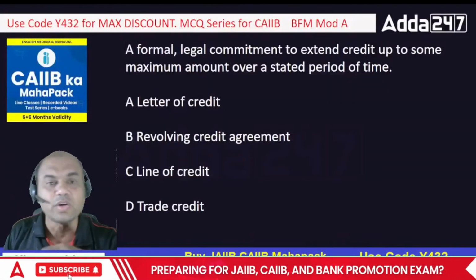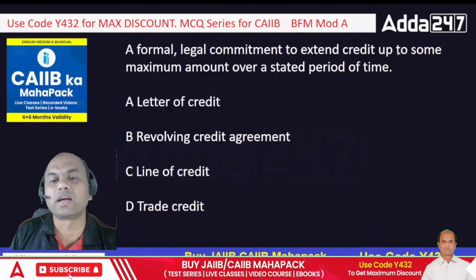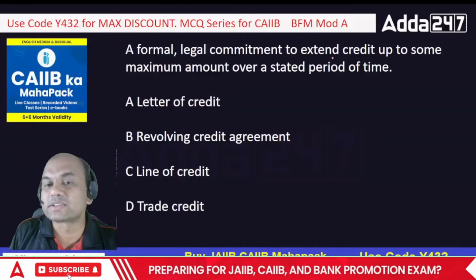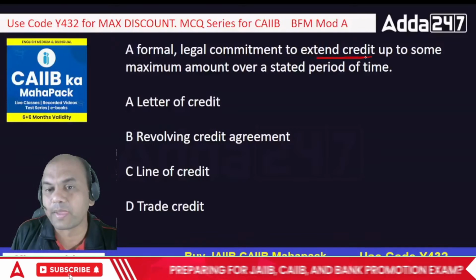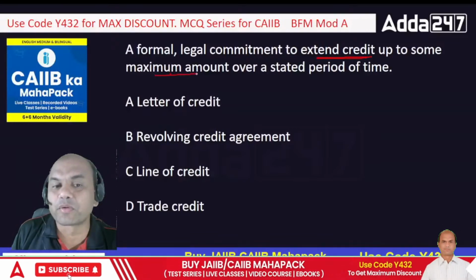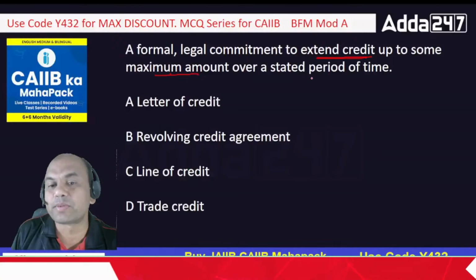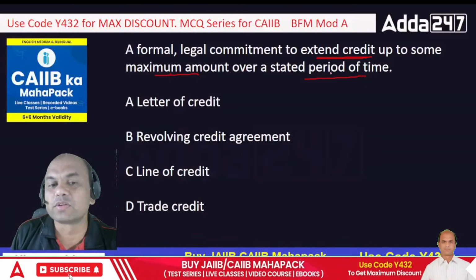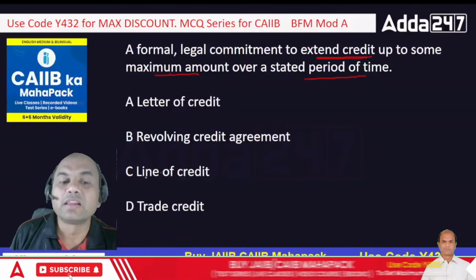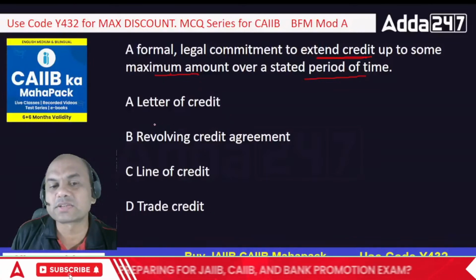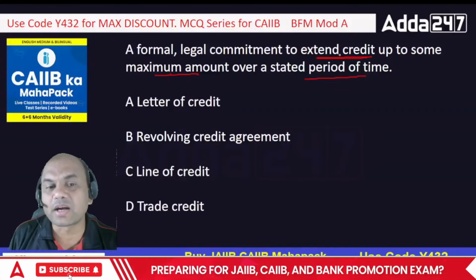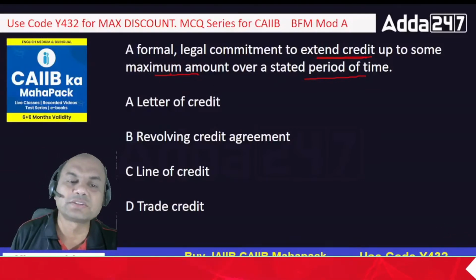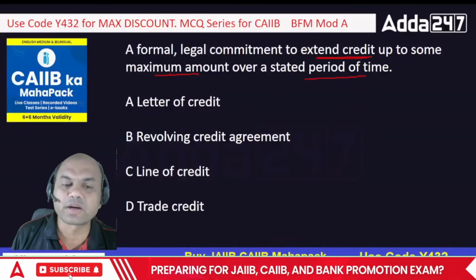Move fast. Okay. A formal legal commitment to extend credit up to some maximum amount over a stated period of time is what? See here, legal commitment to extend credit, give loan, up to some maximum amount, up to a stated period of time. What are the 3 things? Look at this: loan giving, second maximum amount, and time also. So letter of credit, revolving credit, line of credit and trade credit. So what is this called? Some credit, giving loan, amount is known and period is known. That is known as LC, revolving or line of credit or trade credit.